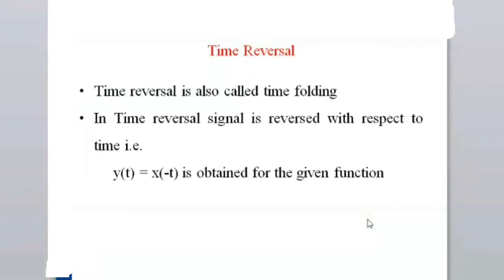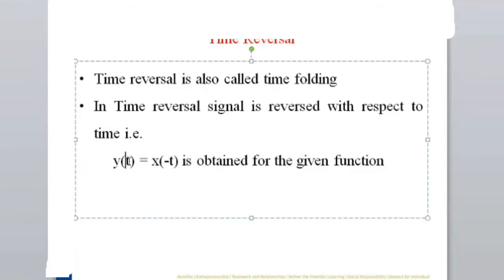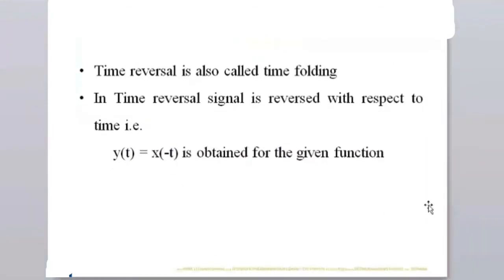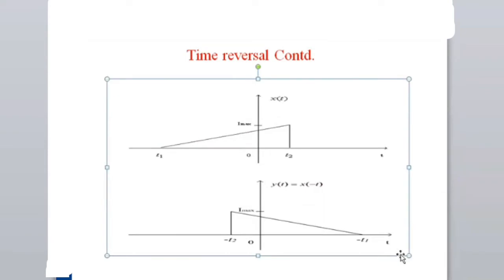So now we will see what is happening for the time reversal. The idea here is wherever t is there, substitute minus t and see what is happening. So this is a plot, which is my